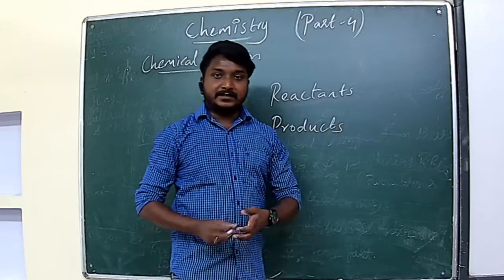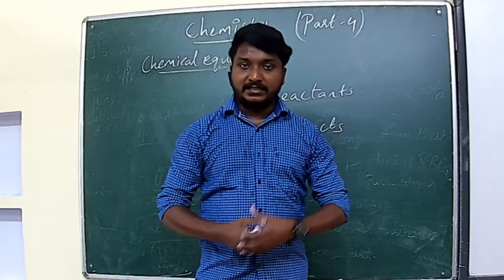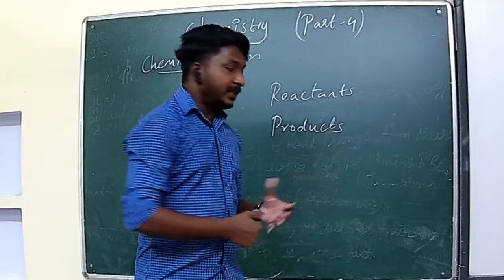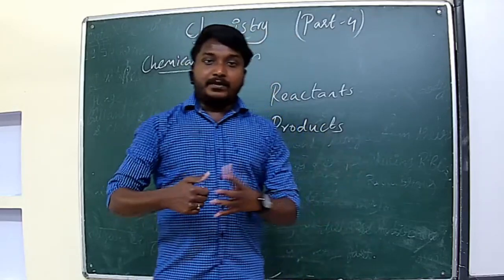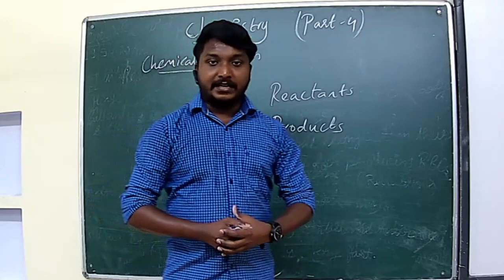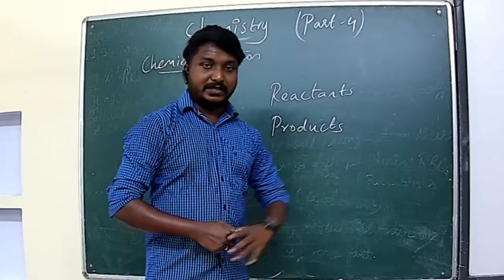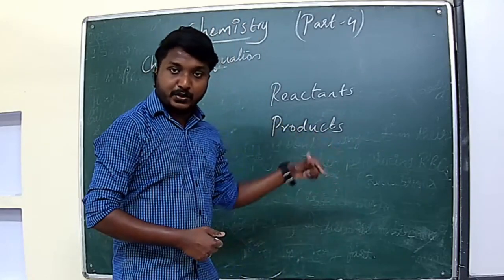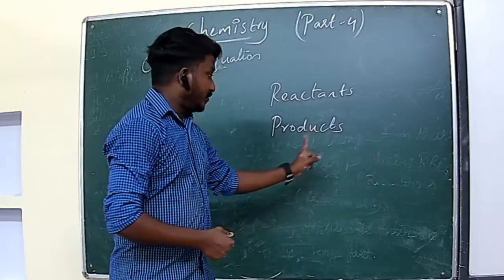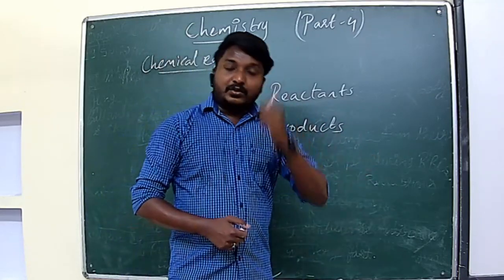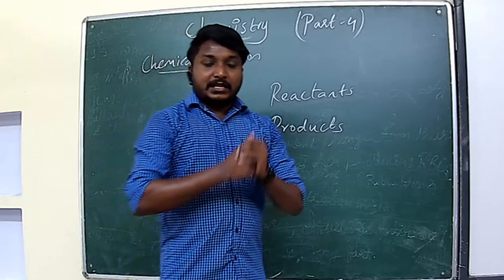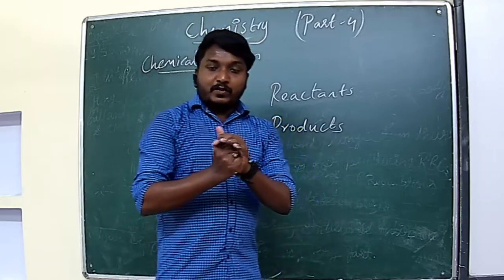And the products means the substance which is formed due to the chemical reaction. That means new substance is formed due to the chemical reaction. That is known as products. Clear?